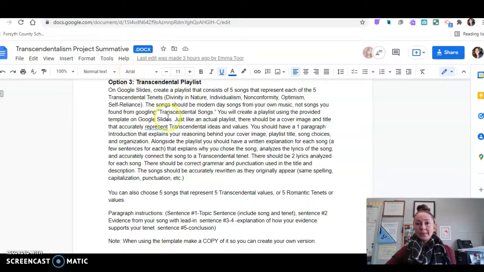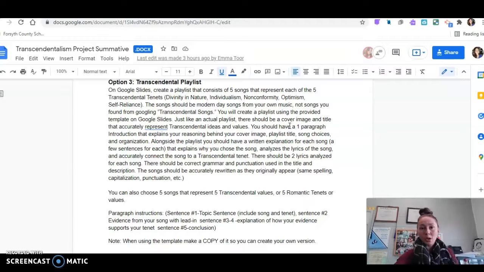The last one is a Transcendental playlist. This one is probably the most popular. There are a couple of caveats with this one. You're going to choose 5 songs from your own playlist. This should not be things that you've Googled, but from your own music that you listen to. And each song should represent one of the tenets.